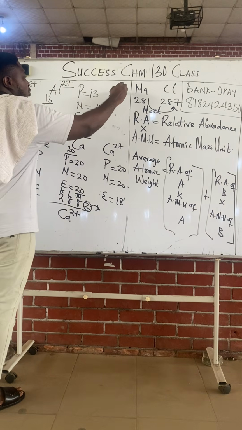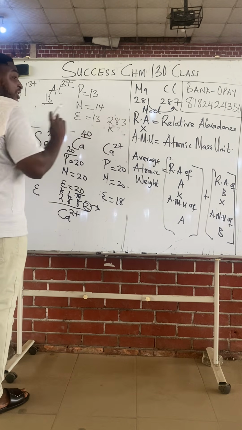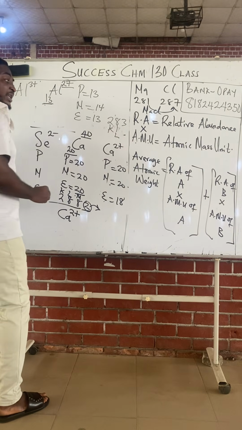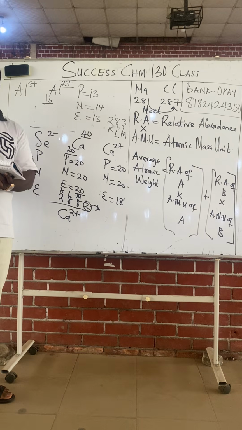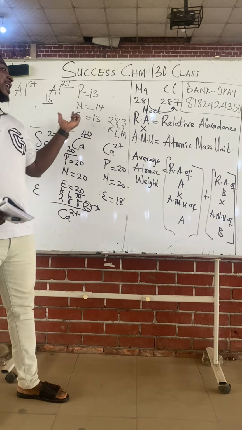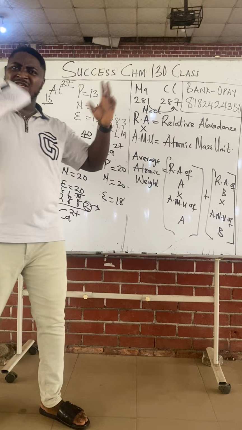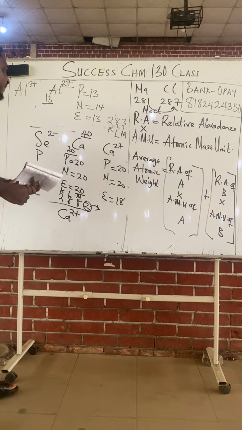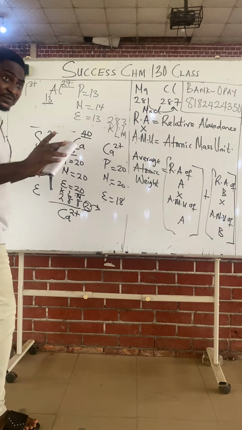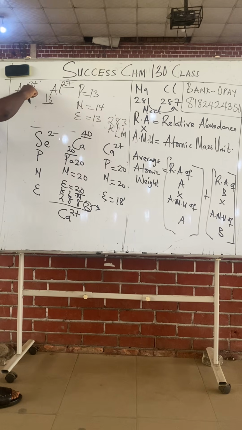Because aluminum is 2, 8, 3, electronic configuration 2, 8, 3. 2 in the K shell is happy. 8 in the L shell is happy. But 3 in the M shell is not happy. Why is M shell not happy? M shell needs 8 electrons to be happy. So to aluminum, these 3 electrons are a liability. Aluminum is finding a way to release these 3 electrons. Aluminum is finding a way to do what? It's finding a way to give out those 3 electrons so that it can be stable. Every element wants to be stable, right? So by giving out 3 electrons, you will lose 3 and become Al3+.